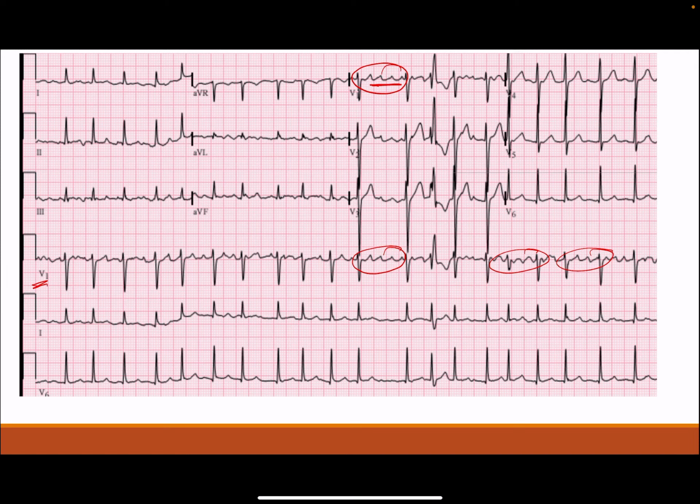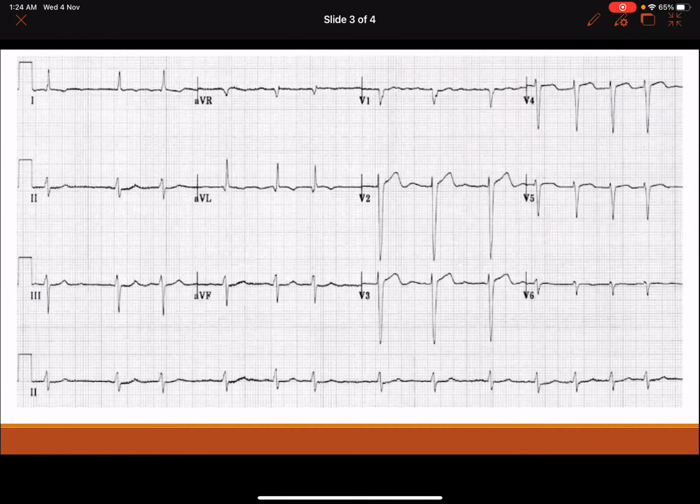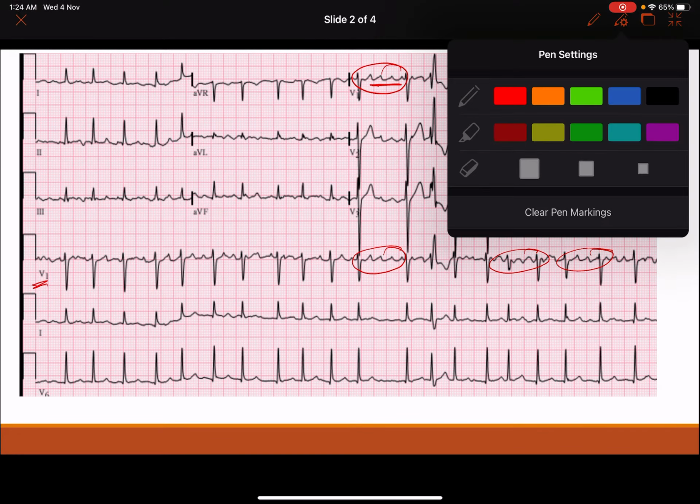See this ECG, this is an example of fine AF. You cannot see any prominent F waves anywhere. It's almost like an isoelectric line with very mild undulations in the baseline. And everywhere it's not more than 1 millimeter amplitude, they are all less than 1 millimeter. So this is called fine atrial fibrillation, and the earlier one is coarse atrial fibrillation.